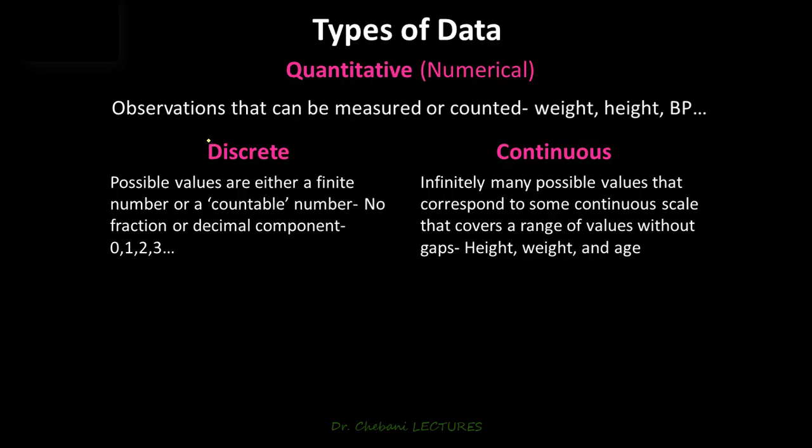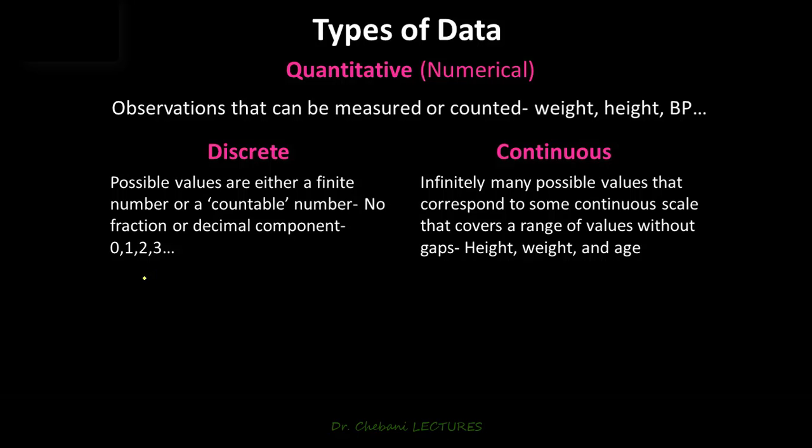Under discrete quantitative data, these are values that are finite or countable. So there are no fractional or decimal components in the numbers. Examples are 0, 1, 2, and 3.